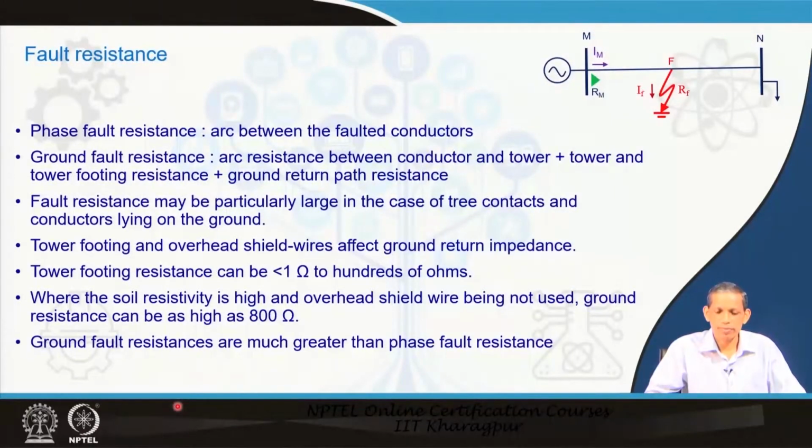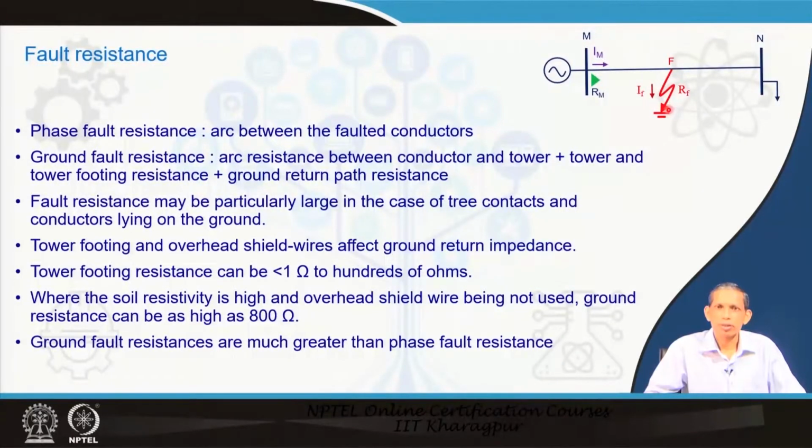We know that whenever a fault happens in a transmission line, we show a diagram like this, and a fault current passes through the fault path. If it is a ground fault, it goes to the ground. If it is between two phases, it is confined to them, and like that. Before the physical contact happens between the phase conductor and another phase conductor or the ground,